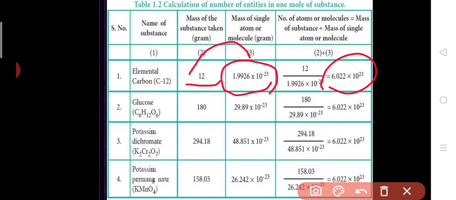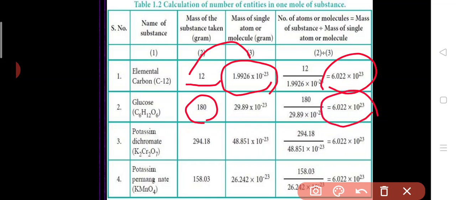So 12 gram of carbon 12 isotope, how many does it have? 6.022 into 10 power 23, which is called 1 mole. So 1 mole is equal to 12 gram of carbon 12 isotope. The same they are checking for glucose. So 1 molecule of glucose they are taking. If you calculate the molecular mass, you will get 180. When you follow the same procedure, you will get the answer as 6.022 into 10 power 23.